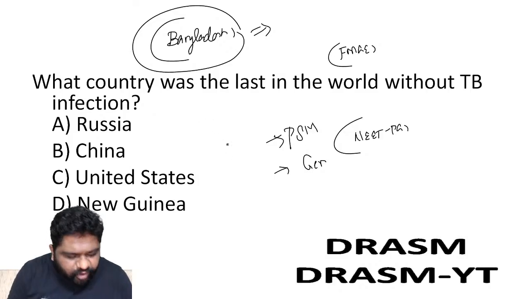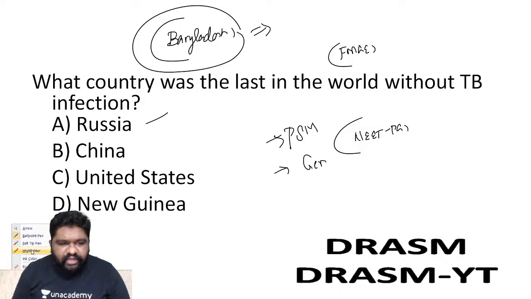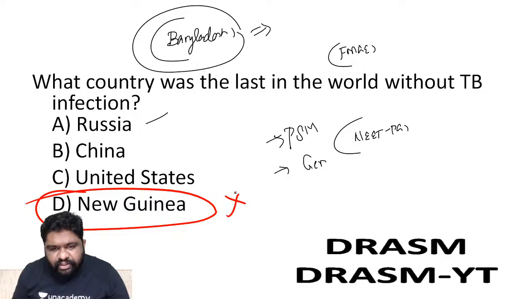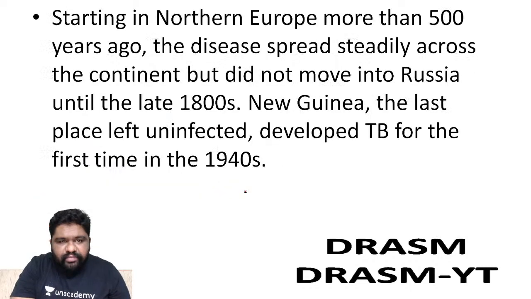Okay, let's see how many of you got the right answer. There are many people who have given me the answer as D. Some of them have given me the answer as A. It's a wonderful act here. Very well. So people thought Russia and then people thought New Guinea. Accepted. The right answer is New Guinea. Well played, people.